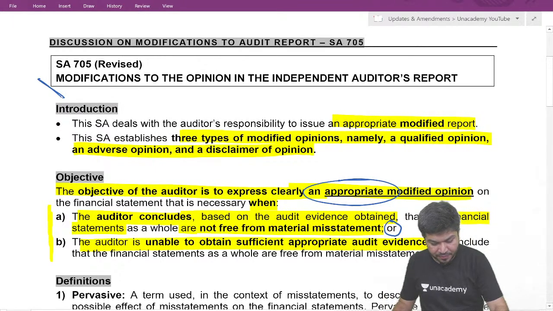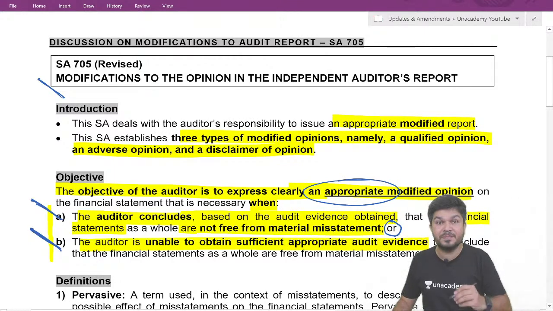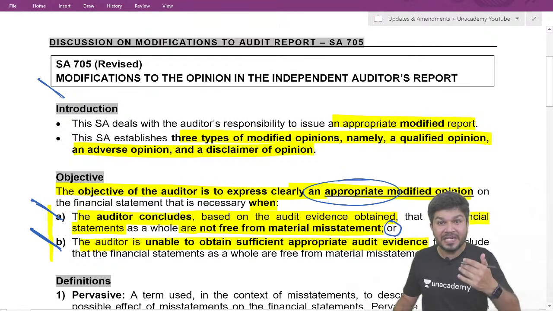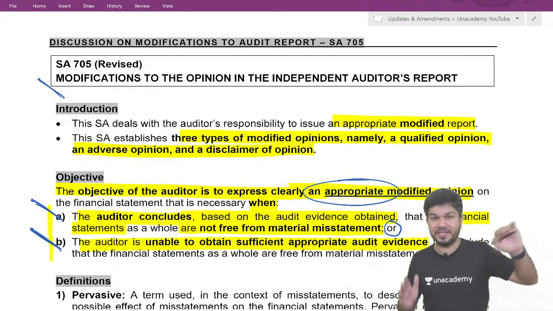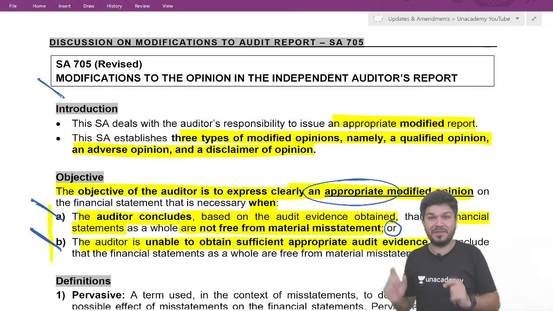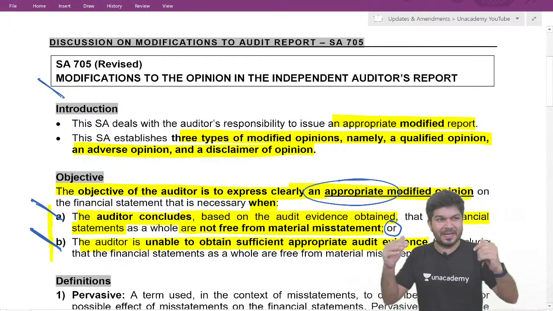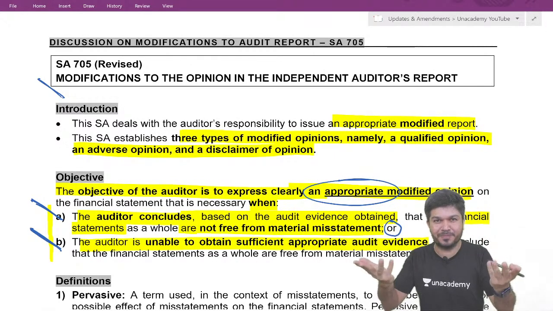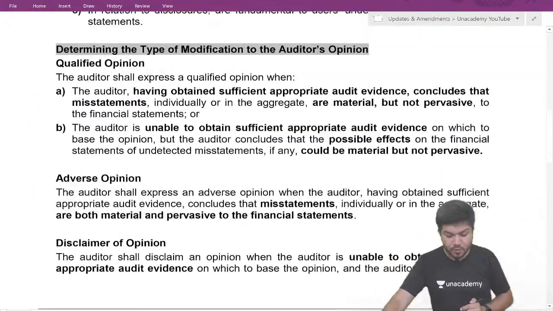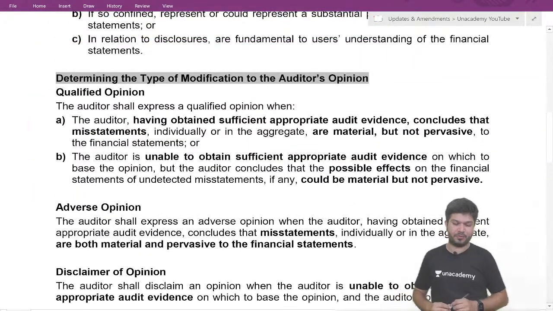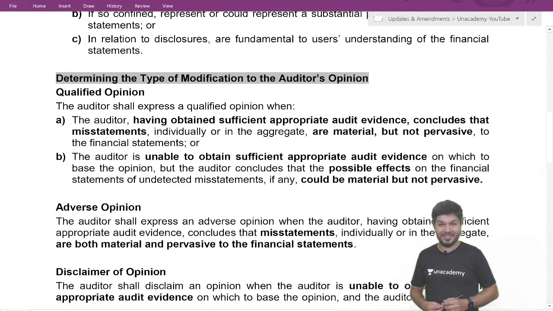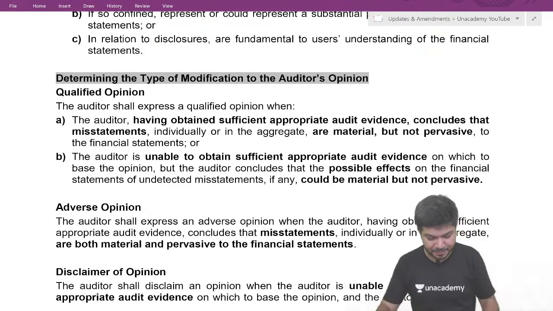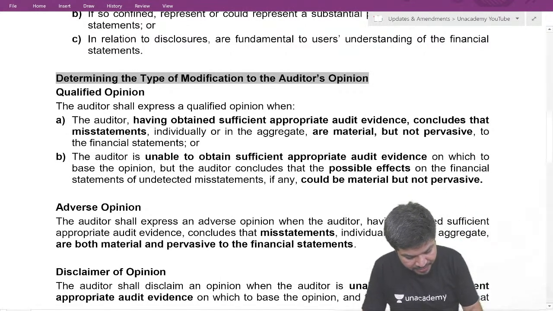So here for point A, the word is effect. For point B, the word is possible effect. If you checked it, it's effect. If you are unable to check, it's possible effect. And that is material and pervasive, or material but not pervasive. So let us see, when do I give a qualified report? The qualified opinion, when do I give it?